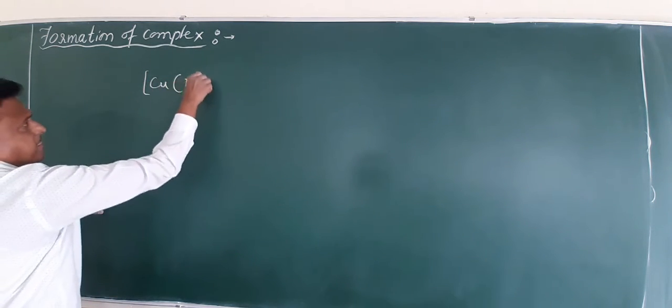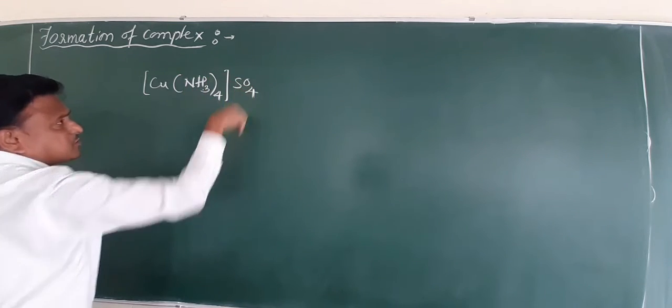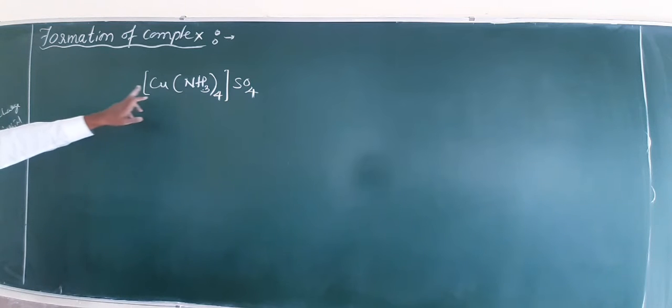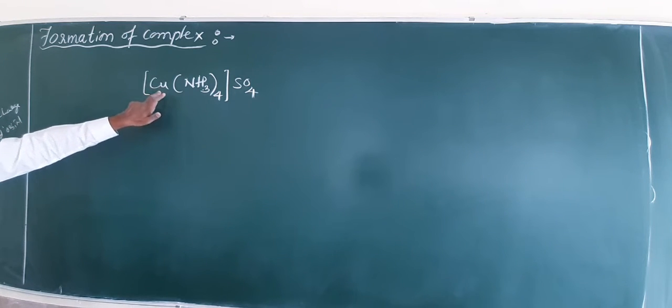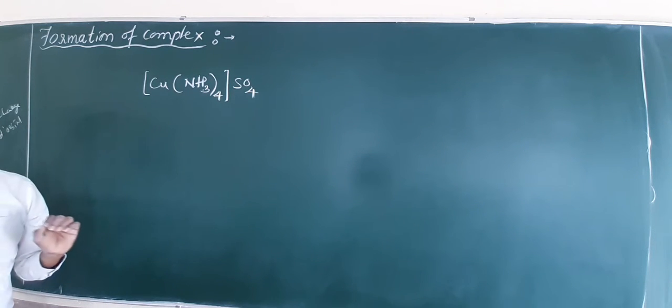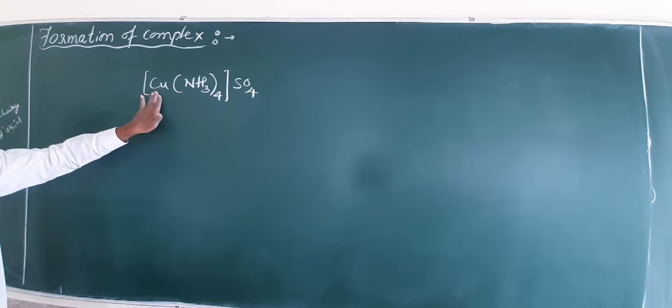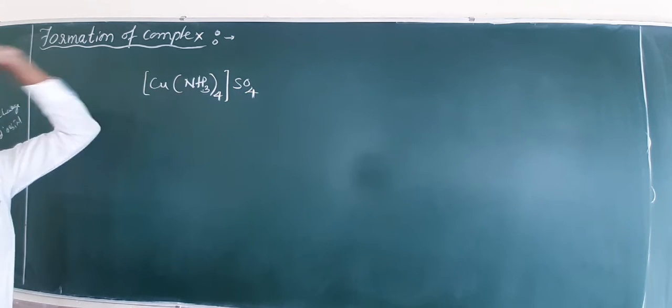An example is cuprammonium sulfate. This is one of the best complexes. Here the transition metal copper is the metal, and this is the formation of a complex. So what is a coordination complex? A coordination complex is a central metal which is ready to accept the electrons donated by the ligands.